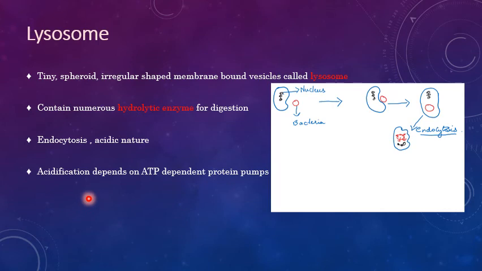The next thing is that lysosomes have a specific nature called polymorphism. What is polymorphism? They exhibit more than one shape. That means lysosomes are present in different shapes. And the proteins present in the lysosomes are all ATP dependent proteins. That means all the processes that take place, whether endocytosis, exocytosis or phagocytosis, take place with the help of ATP dependent protein pumps.